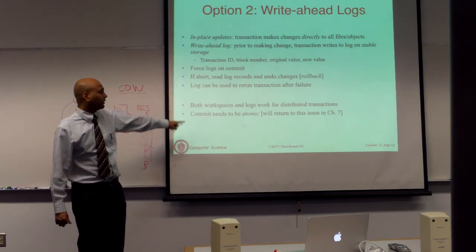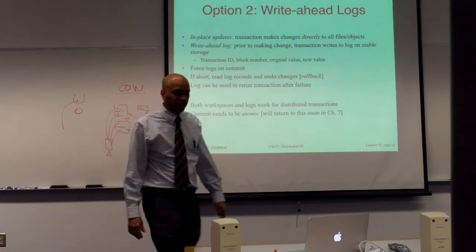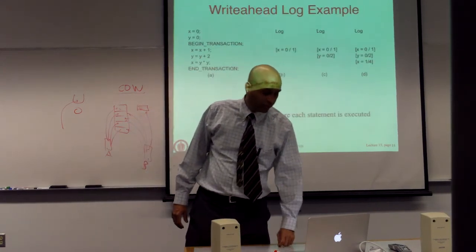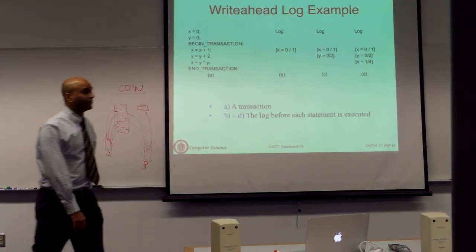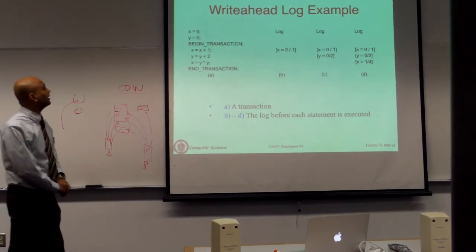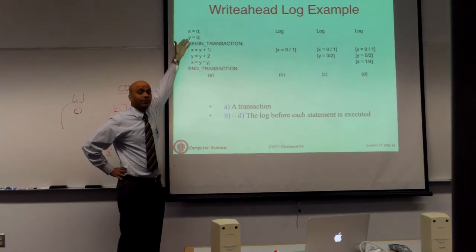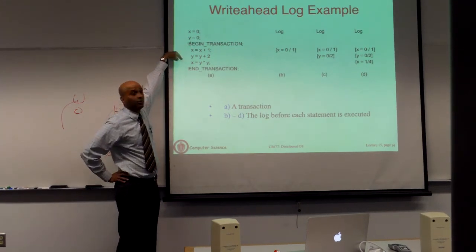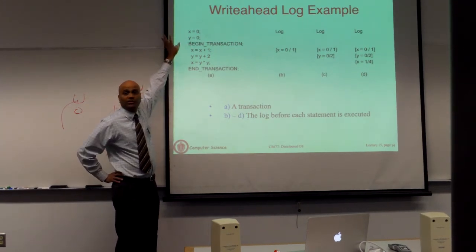We need the commit to be atomic. That was the point made, and I'll talk about concurrency control. Here's an extremely simple example of what a log looks like. It's not a database example. Here the database has two records, and we're assuming X and Y are the two records. The values are 0.